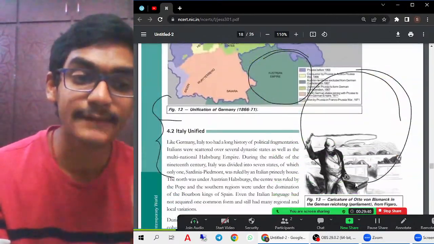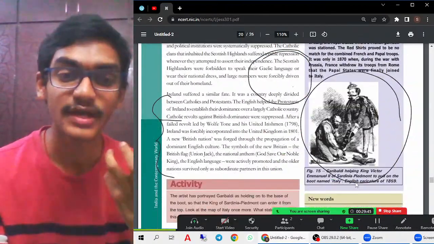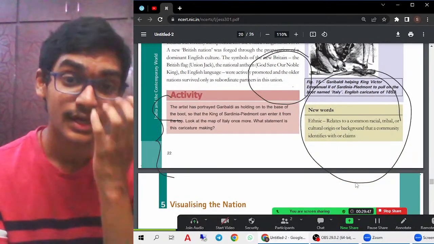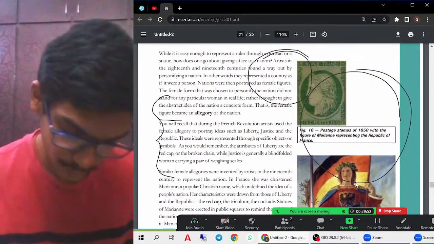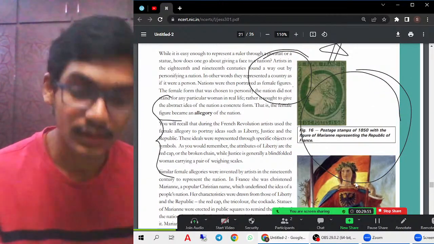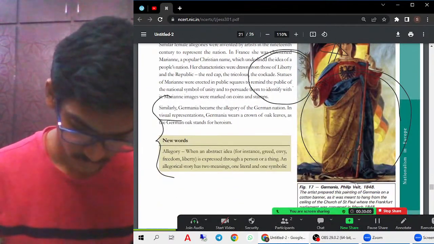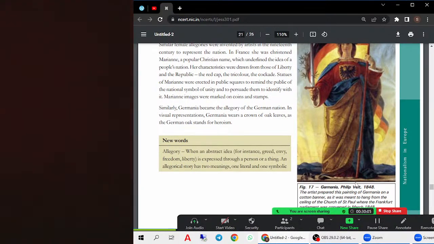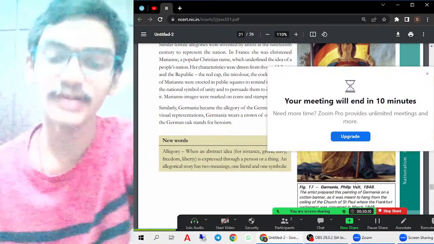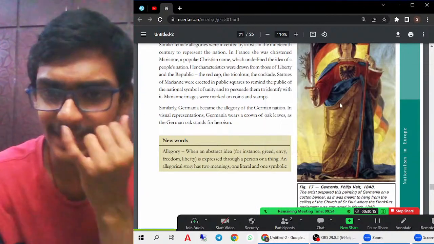People became close to the nation when it was represented with the help of pictures and images. It made them sure about their nationalist sentiments also. So this was a picture about Marianne, very important. This is a picture about Germania. And definitely one question about Germania will come in the exam. In these 10 minutes you can complete it.